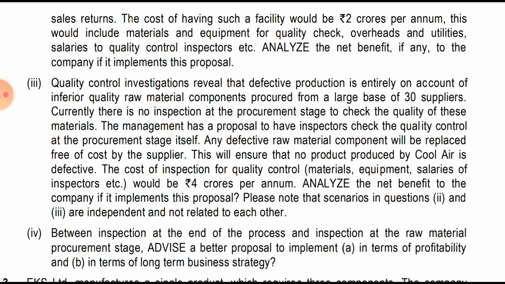The management has a proposal to have an inspector check the quality at the procurement stage itself. Any defective raw material component will be replaced free of cost by the supplier. So any defect we find at that stage, it will be replaced by the supplier free of cost, so it won't cost anything to us. This will ensure that no product produced by Cool Air is defective. The cost of inspection, for quality control material, equipment, and salary of the inspector, would be 4 crore per annum.